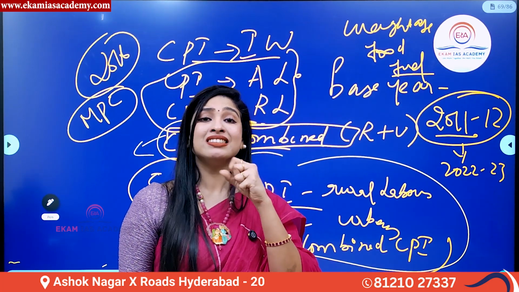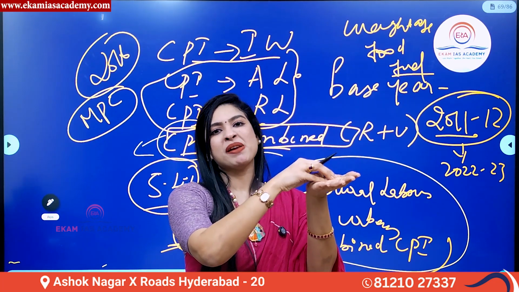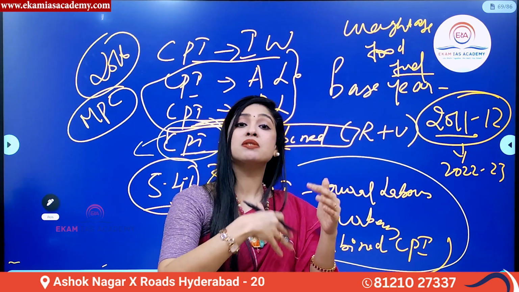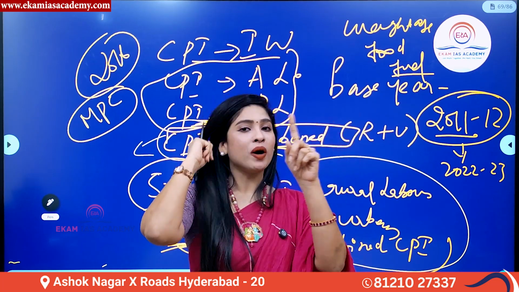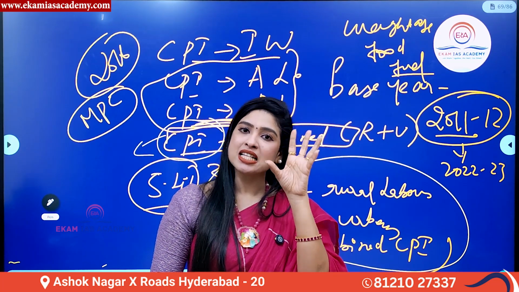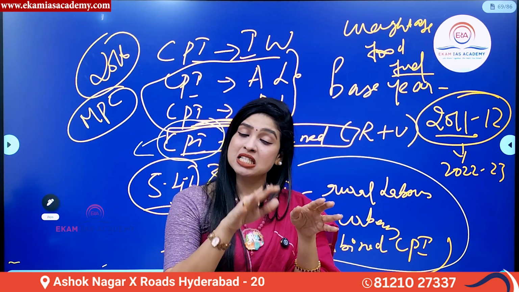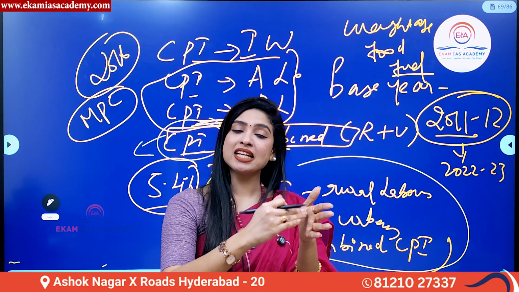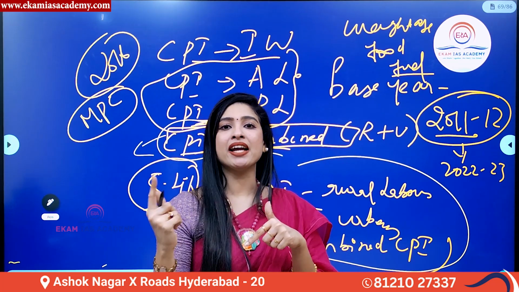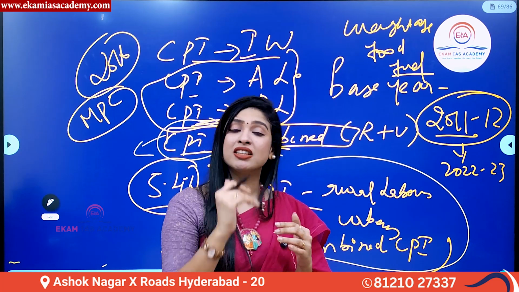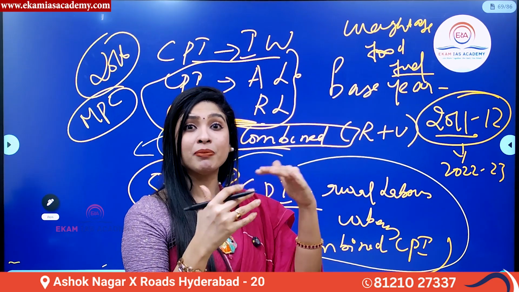And now within CPI itself, CPI rural has more weightage for food and fuel items compared to CPI urban. So one point of difference is that CPI has more weightage on food articles and fuel items compared to the wholesale price index. Similarly, within CPI, the consumer price index of the rural basket gives more importance to food and fuel items compared to CPI urban. The weightage is more for CPI rural within CPI. So if at all a question comes for you, you should be able to answer. Is it clear? Because this is how the bifurcation goes.